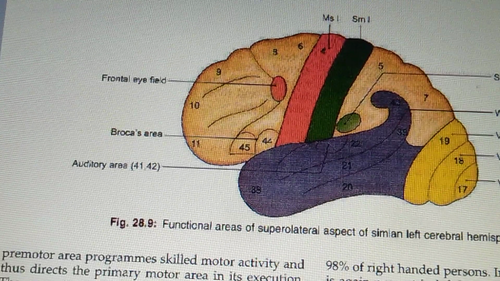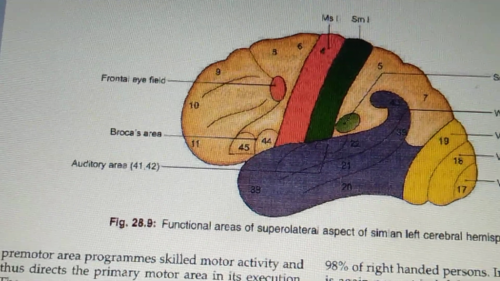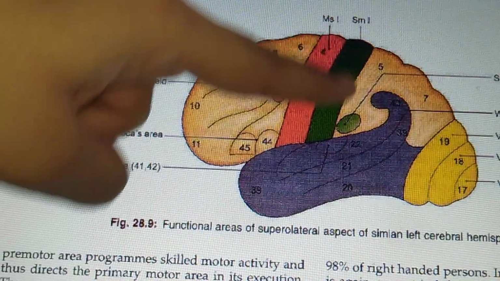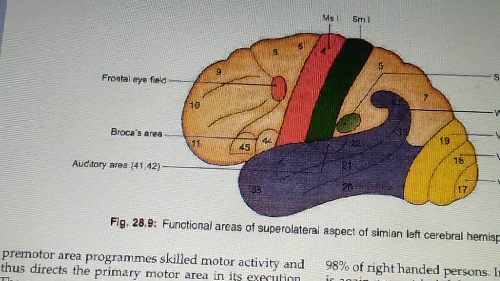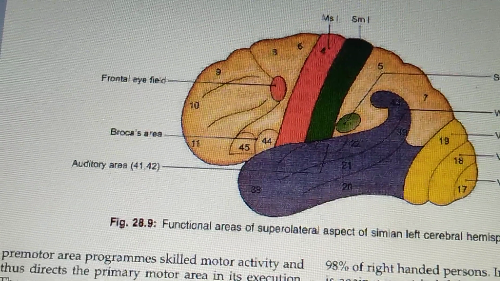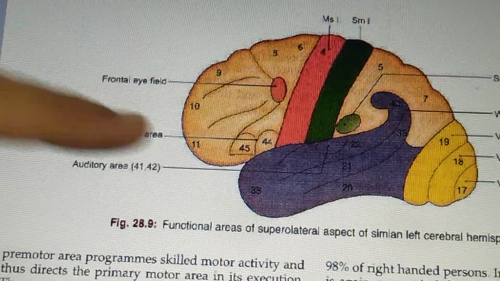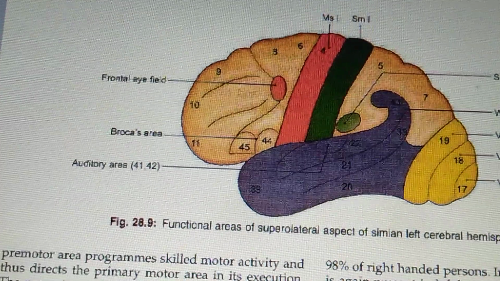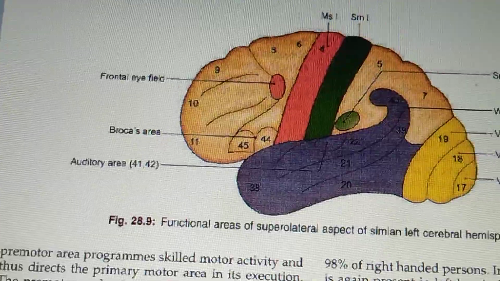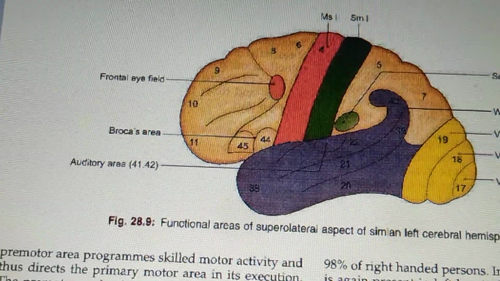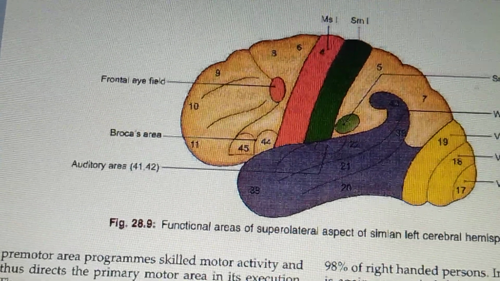And it places the taste area adjacent to the first sensory area of the cortex for the tongue and the pharynx. Its location is similar to the second somesthetic area. And where is the second somesthetic area? It is the same, what I have just shown here.